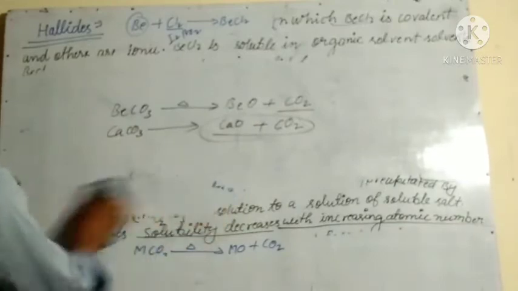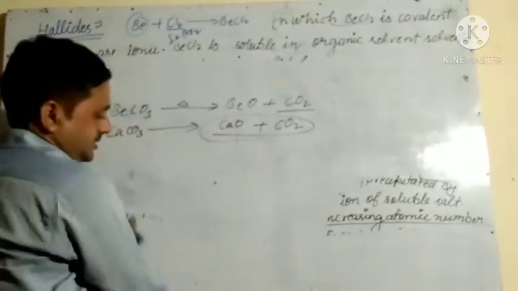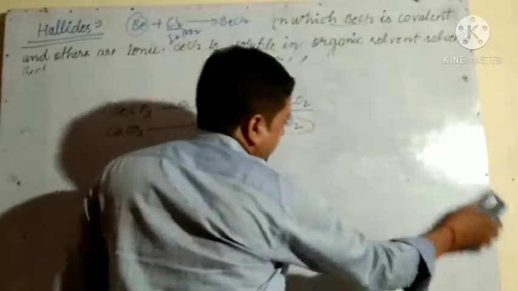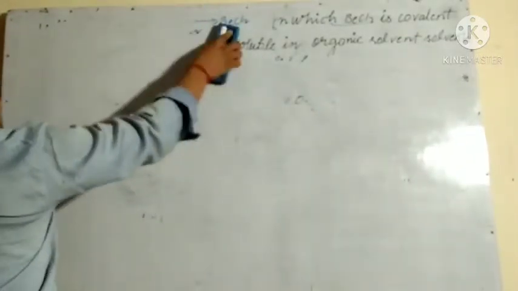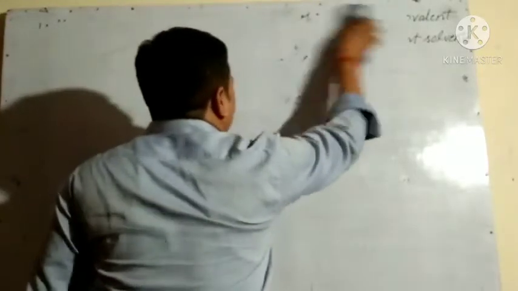So students, we have discussed here the salts of oxyacids, in which we discussed carbonate. Next is sulfate.